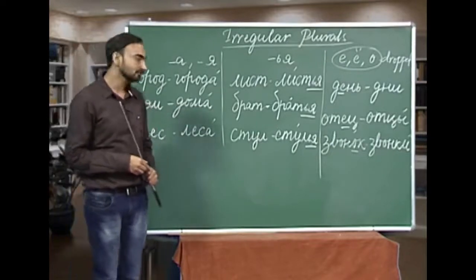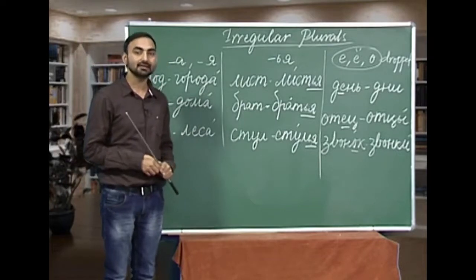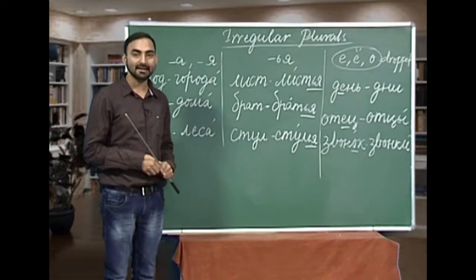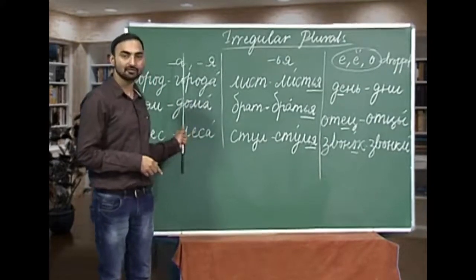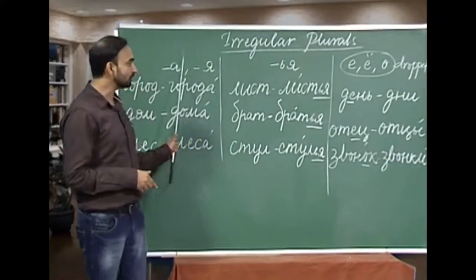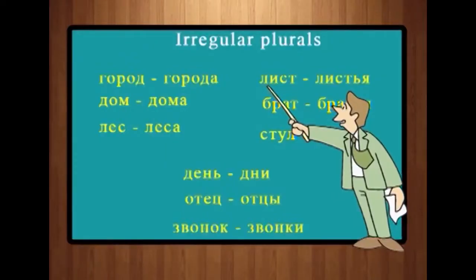In addition to these three nouns, we have Uchichal. Uchichal we have done. Uchichal is a teacher. Uchichal ends with L and a soft sign, which is a soft ending noun, so we will add ya instead of a. So, Uchichal, plural Uchichilya. Let us move on to another category of irregular nouns.